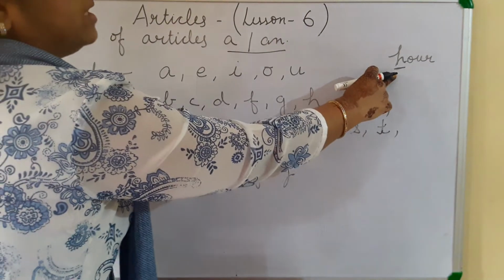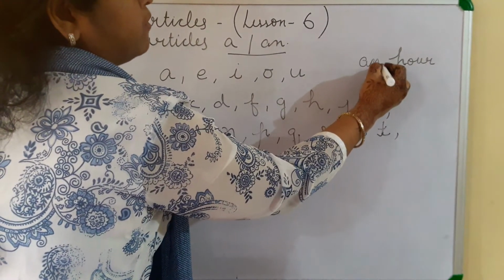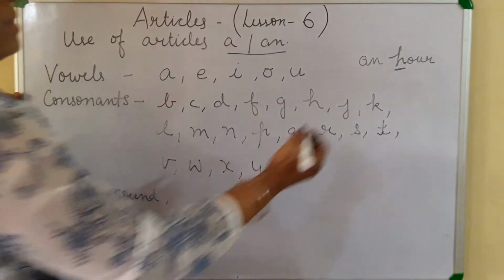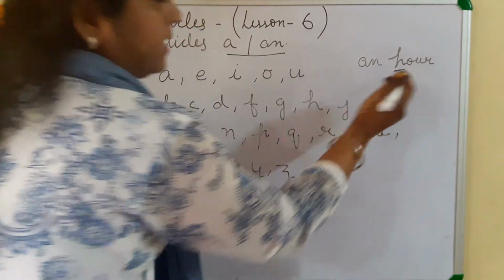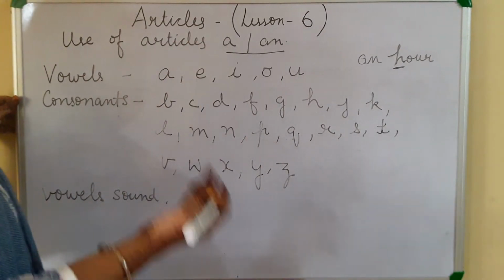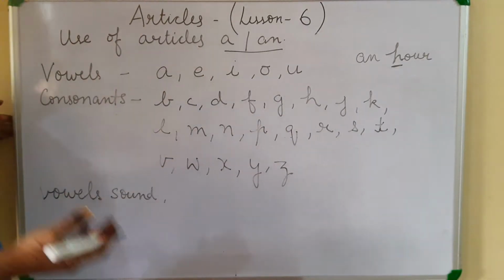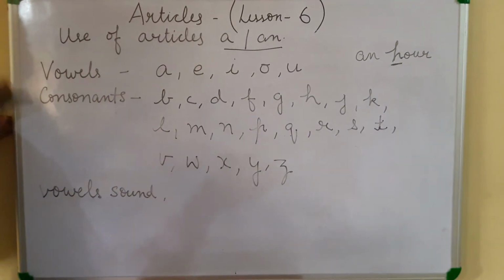This word starts with H, but we use an before it. Why? Because H is silent and the sound is a vowel sound. We are pronouncing it as 'our'. The sound is a vowel sound.